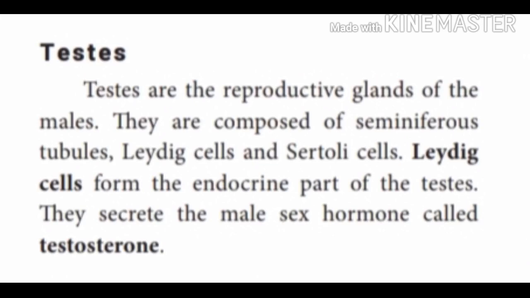They are composed of seminiferous tubules, Leydig cells, and Sertoli cells. So three parts are there: tubules, Leydig cells, and Sertoli cells. The Leydig cells form the endocrine part of the testis. They secrete the male hormone called testosterone.